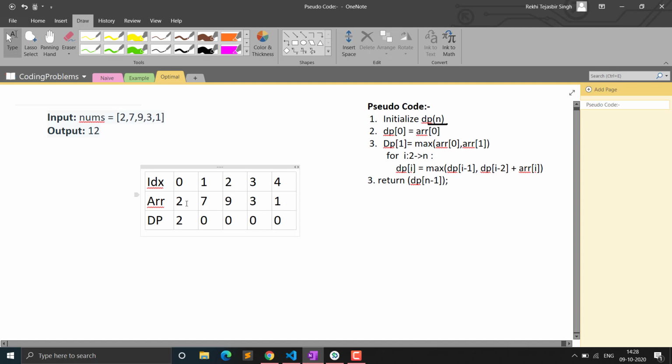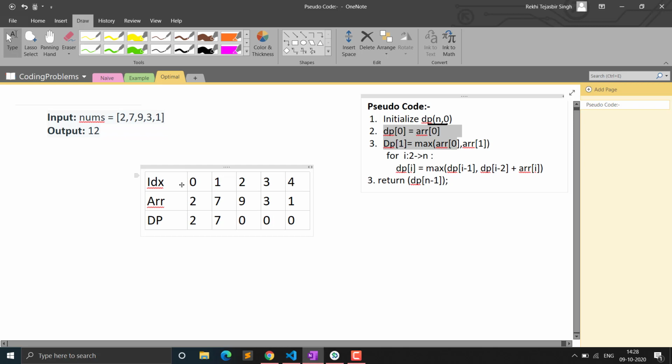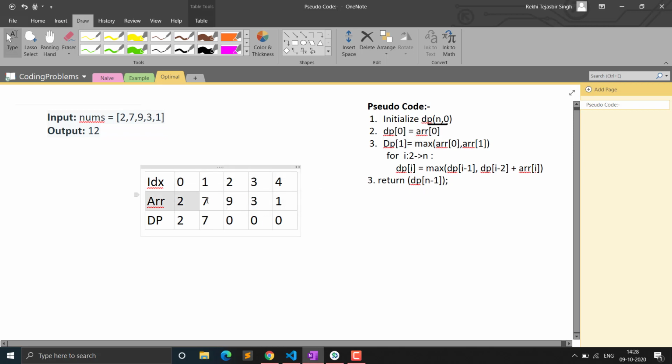In the first index the value will be the maximum of the element at the 0th index and the element at the first index. So it will be max of 2 and 7. So what will it be? It will be 7. These two conditions initialize our DP array. So at first the values will be 0, then we will initialize our 0th index and the first index. The 0th element does not have any choice, so it will be 2, the starting value in the array. The first index will have the maximum of the 0th index and the first index, because we cannot include both, so we include the maximum of both. That will be 7.